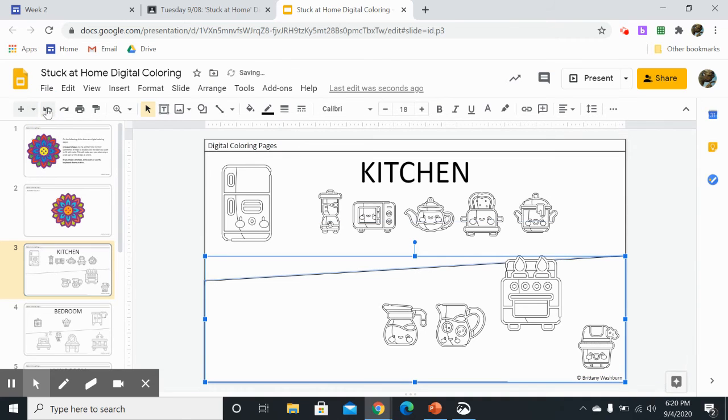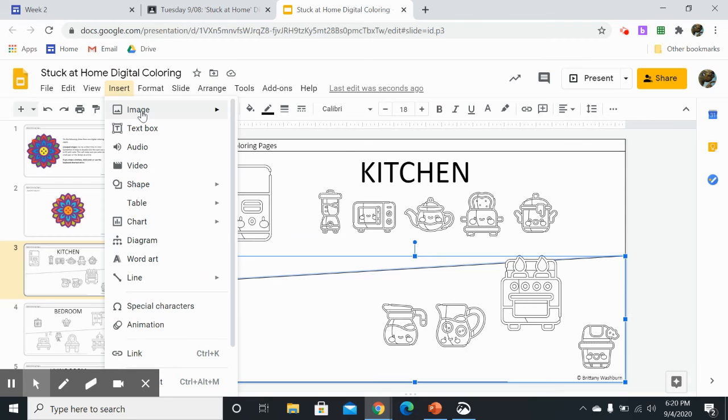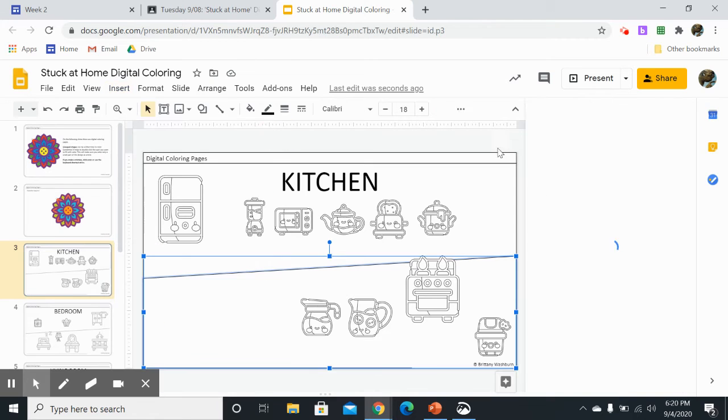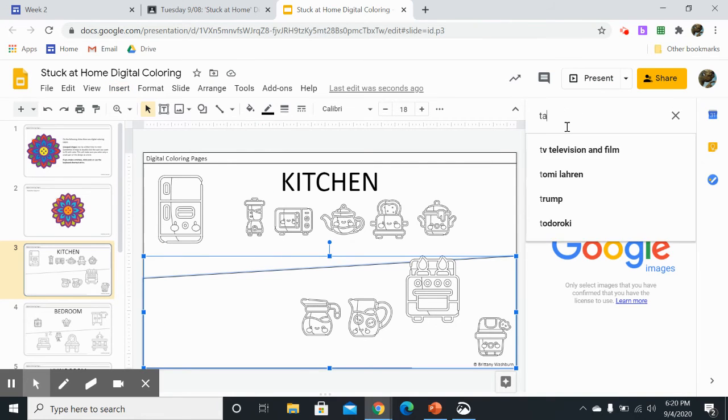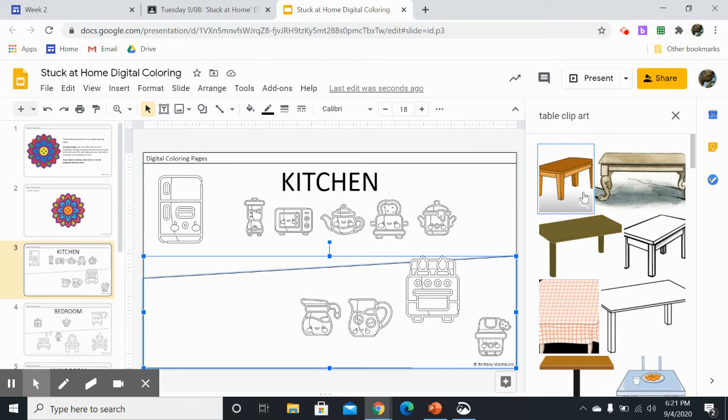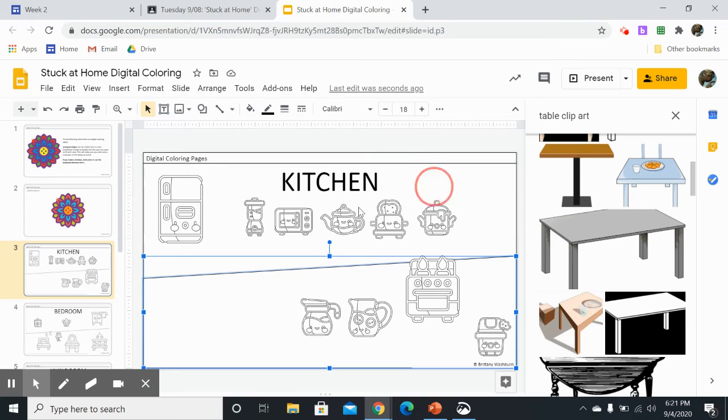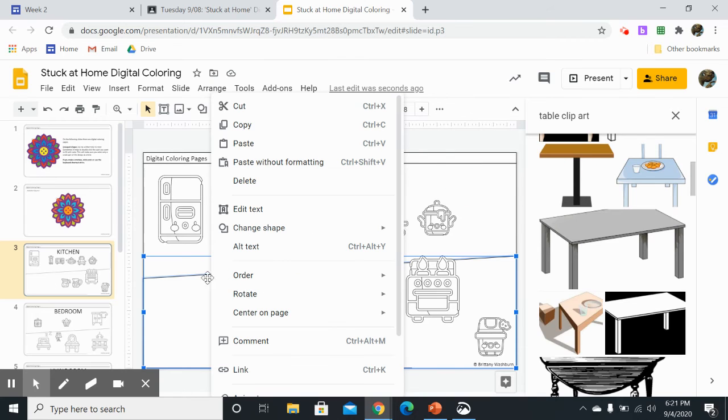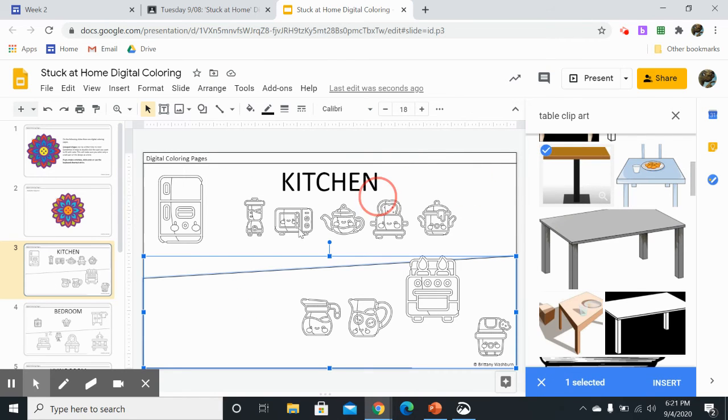And you can add things to this drawing if you want. Like, let's say I notice this kitchen doesn't have a table. Well, I can use my insert image and search the web to find a picture of a table that I want to add to my kitchen. So I'm going to search for table clip art, and I'm going to find one that I like. Let's pretend I like this one. And all I'm going to do is drag and drop it in there. Maybe. Let's try one more time. I'm going to drag and drop it in there.